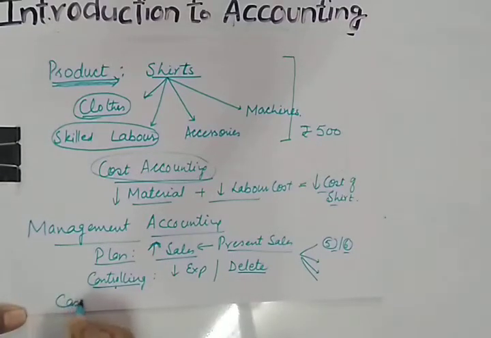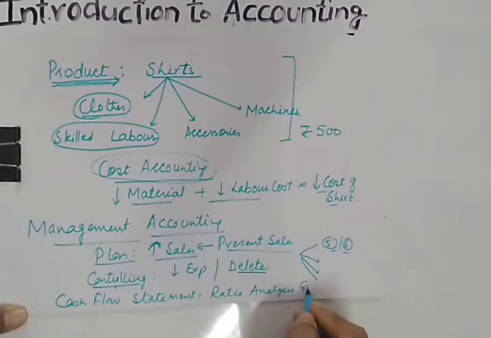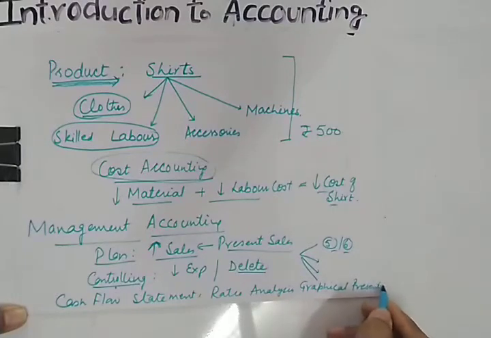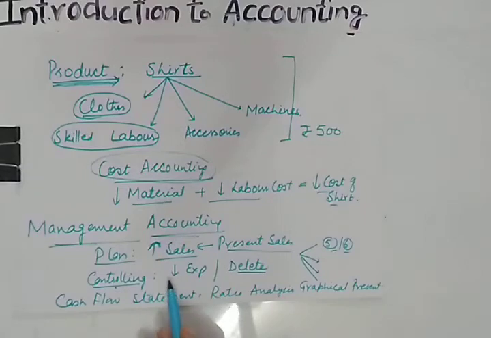First statement is the cash flow statement. Likewise, we will be making ratio analysis and graphical representation of data. All this will come under management accounting. So these are the three branches of accounting.